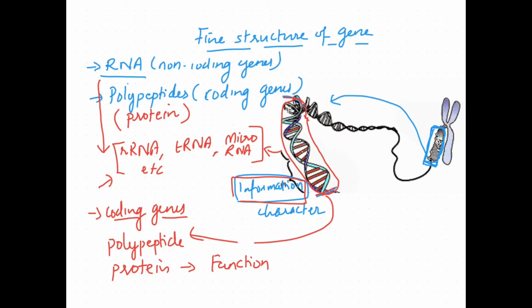If they are non-coding genes, they have a set of instructions to make an RNA. So in general we can say that any gene contains a set of instructions in the form of nucleotides to produce an RNA molecule. That RNA molecule may sometimes have roles like rRNA, tRNA or microRNA, and at other times this RNA molecule further produces a peptide, and that peptide is a protein. If they produce a protein, they are known as coding genes. If they produce only certain RNAs, we call them non-coding genes.